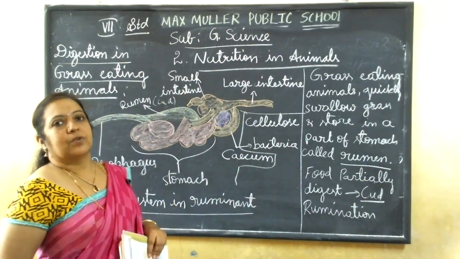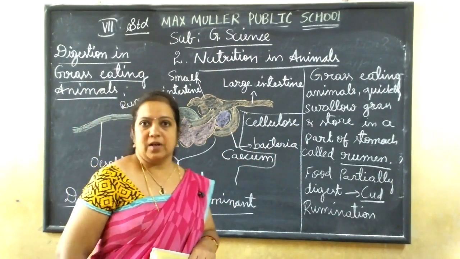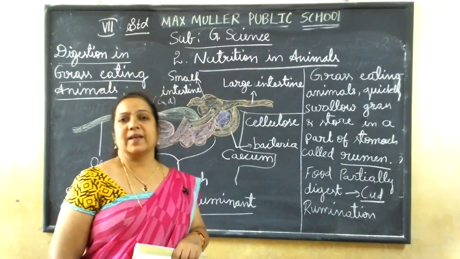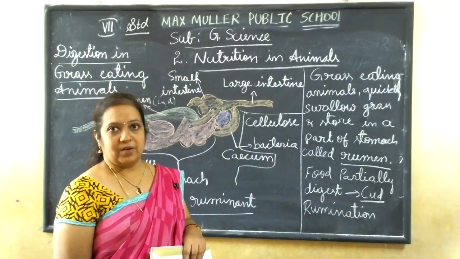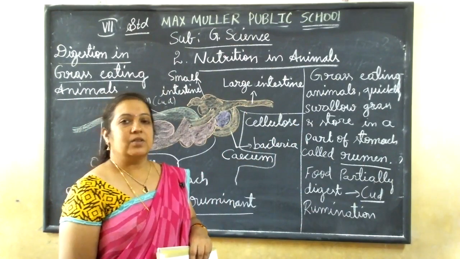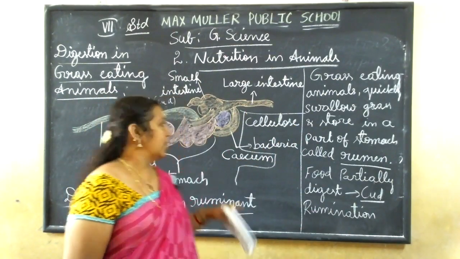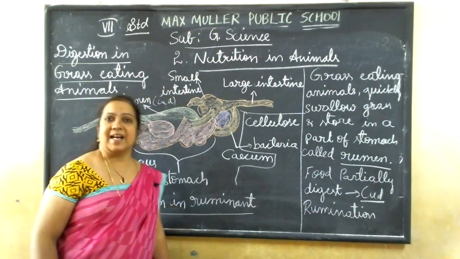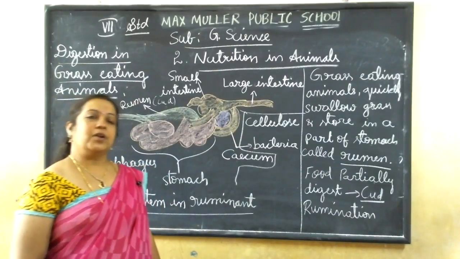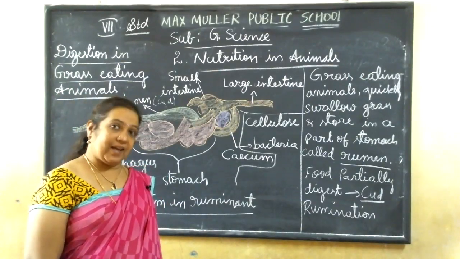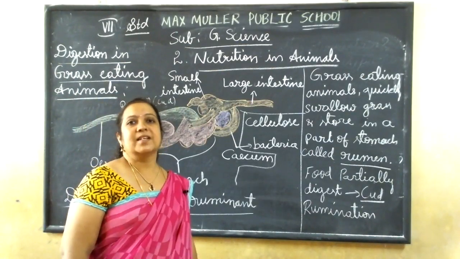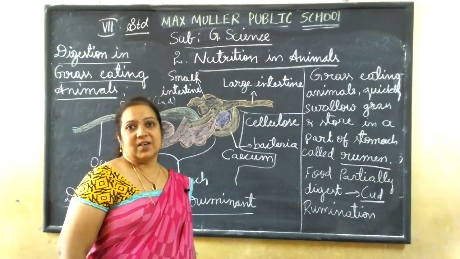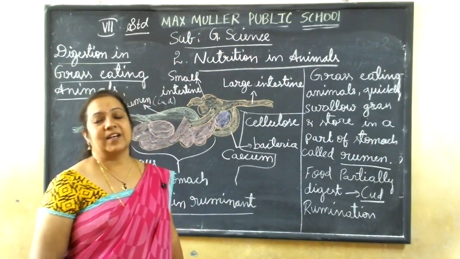Now we spoke about digestion in the human body and in the ruminants, the grass-eating animals, which have a well-developed digestive system, stomach and glands. But what about other animals that do not have this system? You know the single-celled organisms, like amoeba, euglena, paramecium.